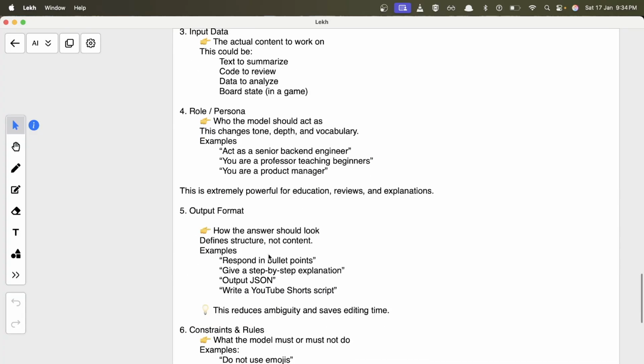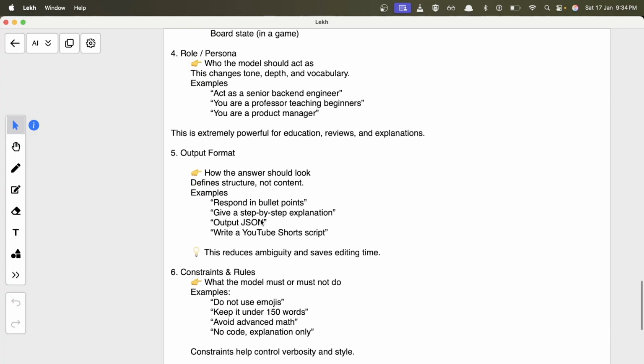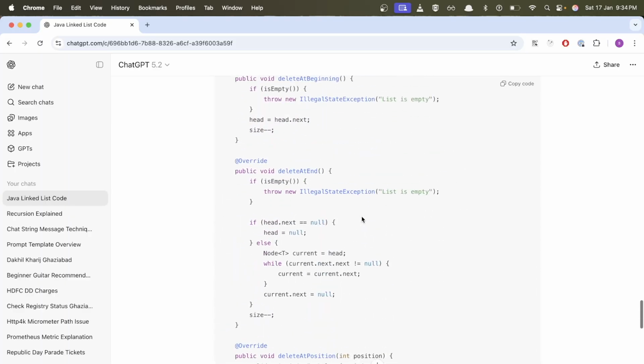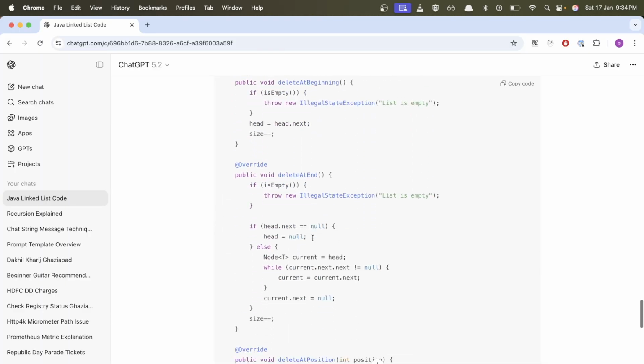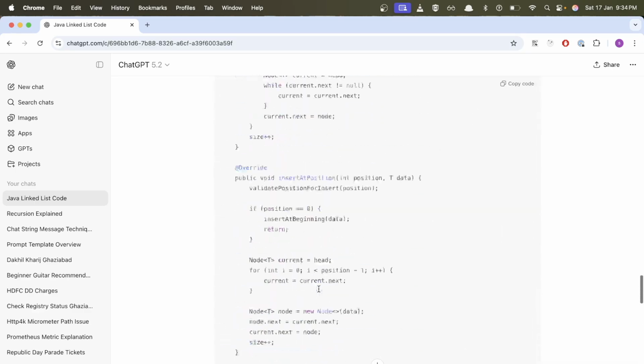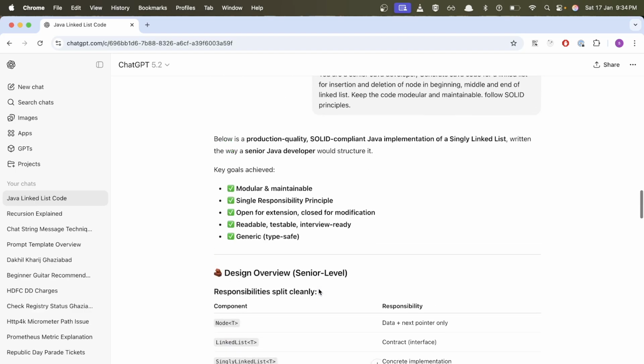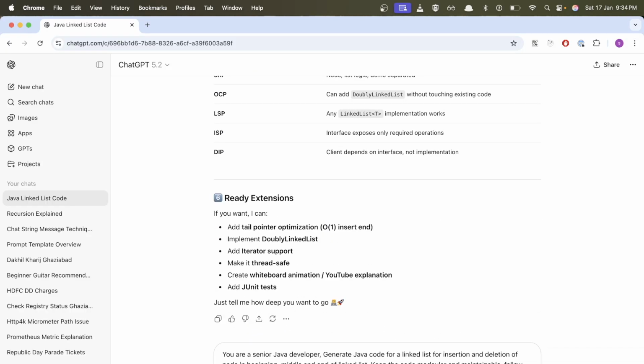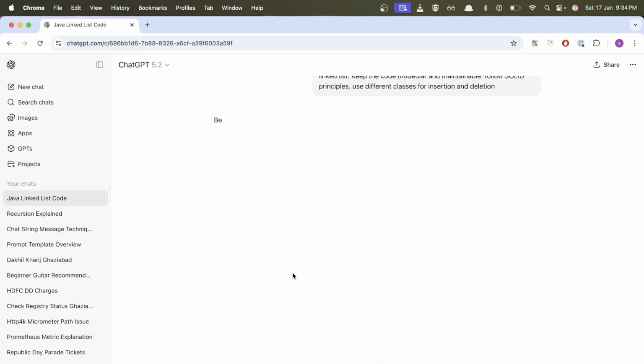Then after this is the output format, like how you want your output. You want the output in bullet points, step by step explanation, JSON output, YouTube Shorts. So here as well, maybe you want to move the insertion and deletion operations to a different class. Let's say I want insertion and deletion in different classes. Maybe that will not be a good thing to do, but let's try it. Use different classes for insertion and deletion. Now it will just do that. Let's check.